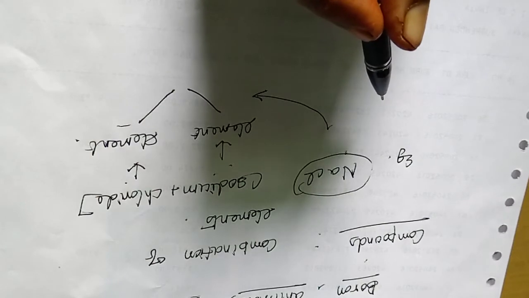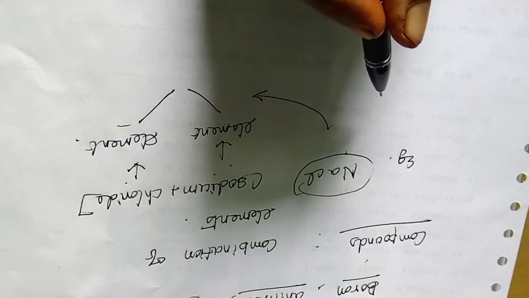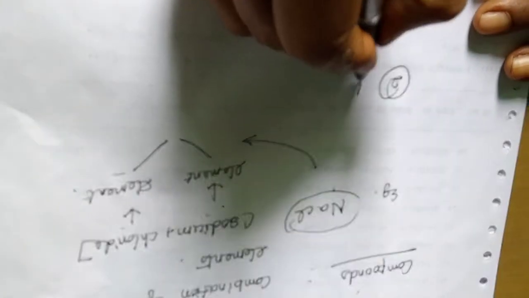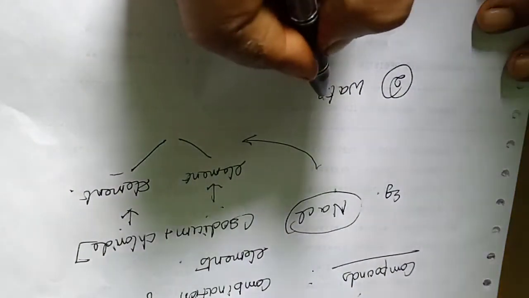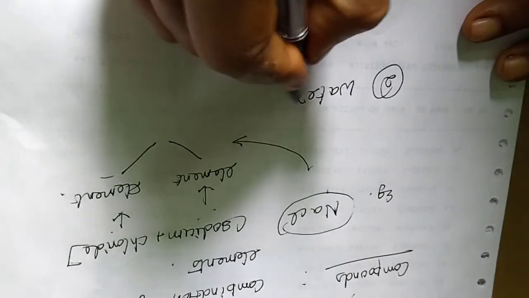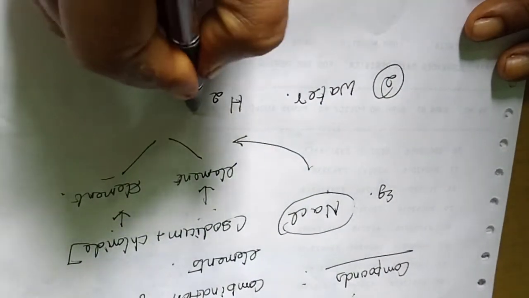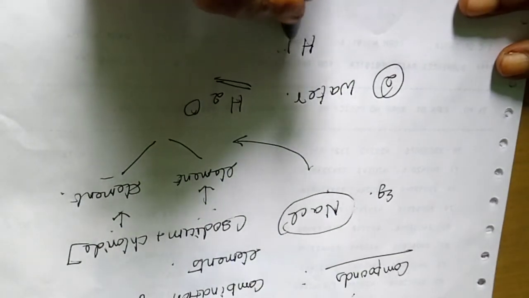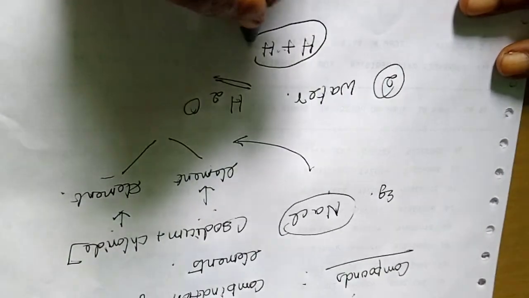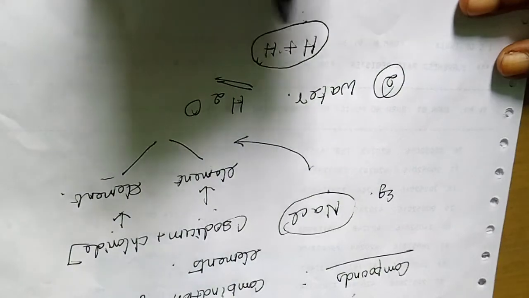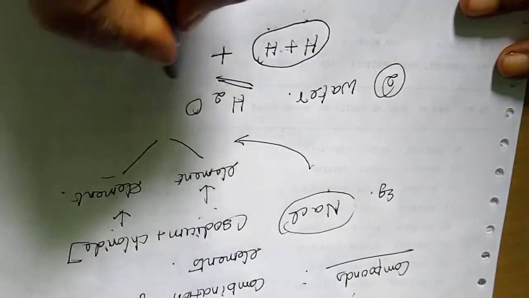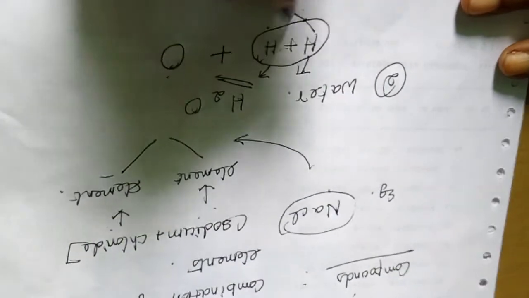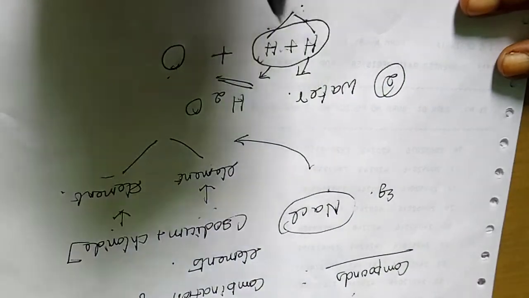Another example of a compound is water, H2O. Here two hydrogen atoms combine to form the pure form of the element, a molecule of an element.